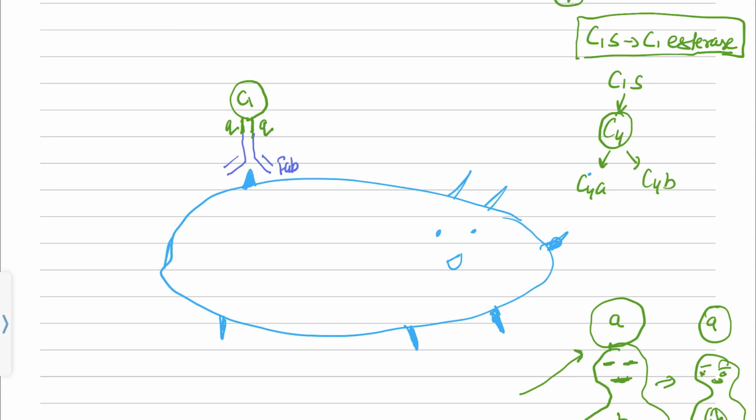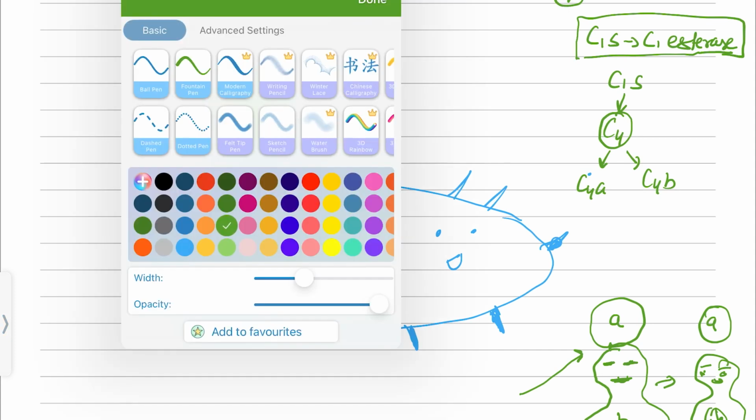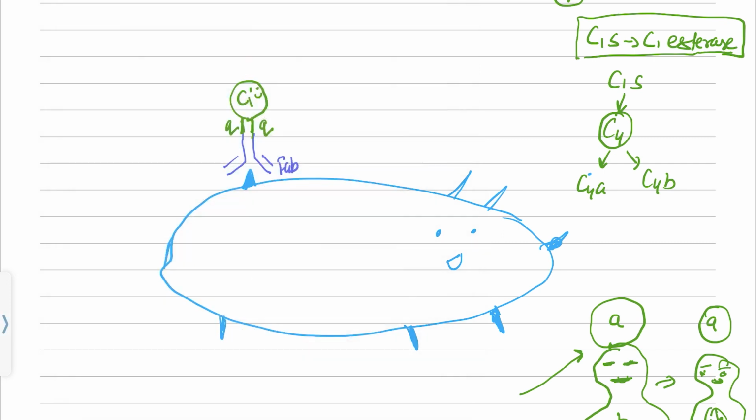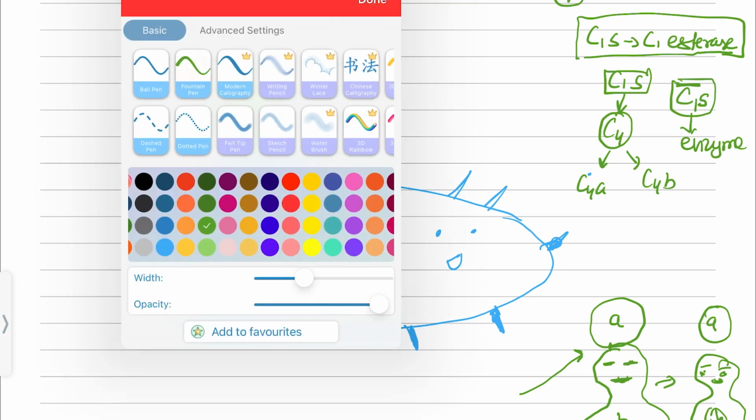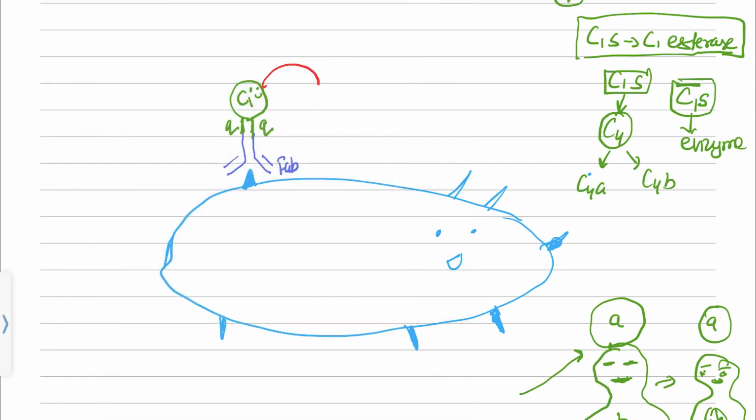So see, C1 comes and the C4, and we actually denote the enzyme as C1 dash. Now this is an enzyme which will break C4 into C4a and C4b. We say this C1s, and now another complement will come and attach to it, which is C4b. This will cleave the C4 into C4a and C4b, and now C4b will cleave the C2 into